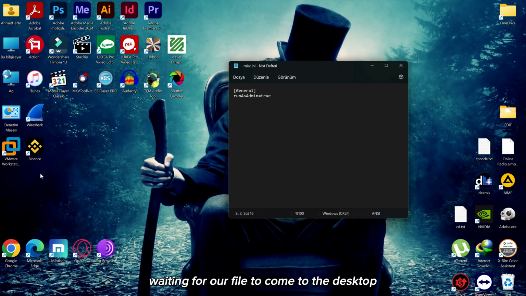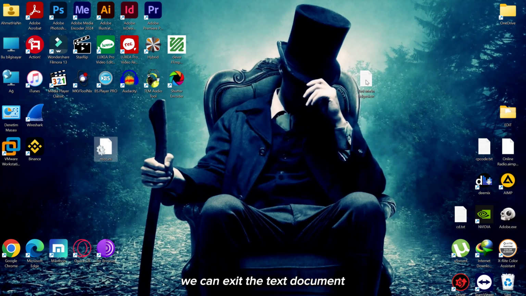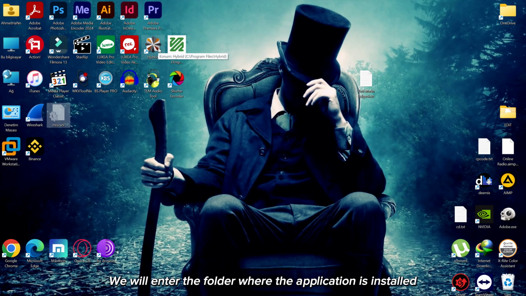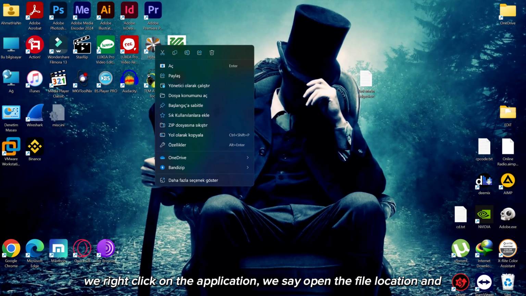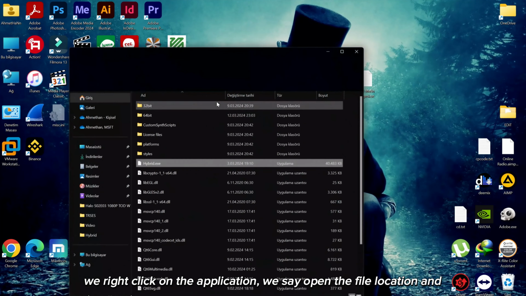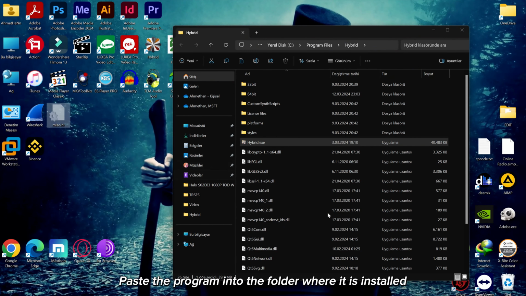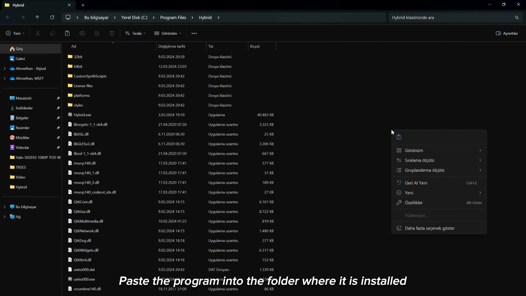Waiting for our file to come to the desktop. When it comes to the desktop, we can exit the text document. Then we right-click on this file and cut it. We enter the folder where the application is installed. We right-click on the application, say open file location, and paste the misc.ini file we prepared into the folder where the program is installed.